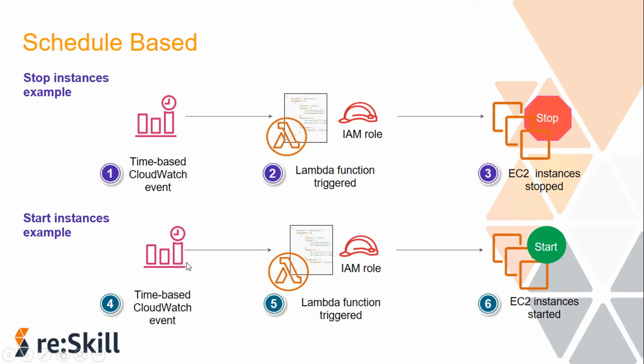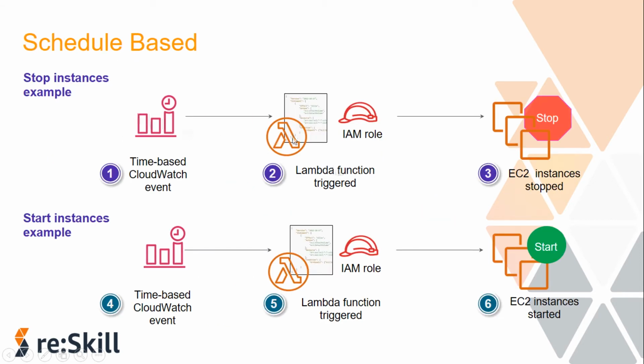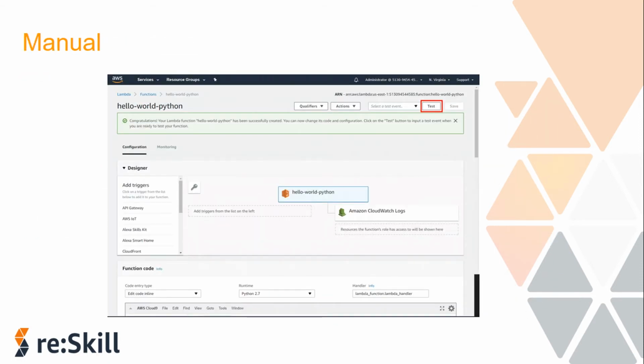So this was based on a schedule. The Lambda ran on a particular schedule, not on an event. Okay, in the previous one we saw that when an event happened on an S3 bucket, it triggered the Lambda. But here it was all based on a schedule that we defined. The next way to run the Lambda is through a manual option.